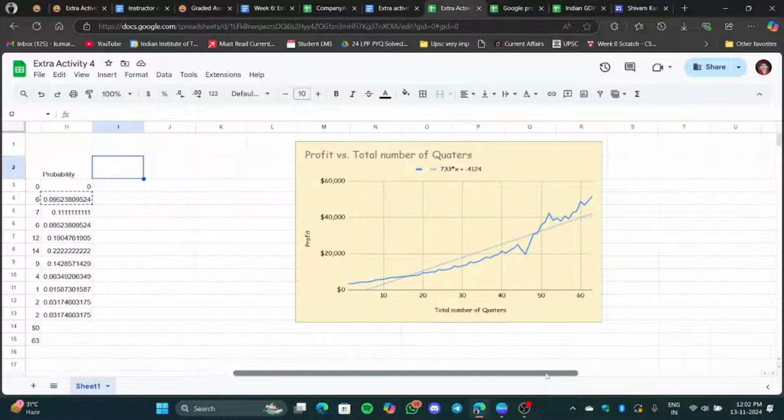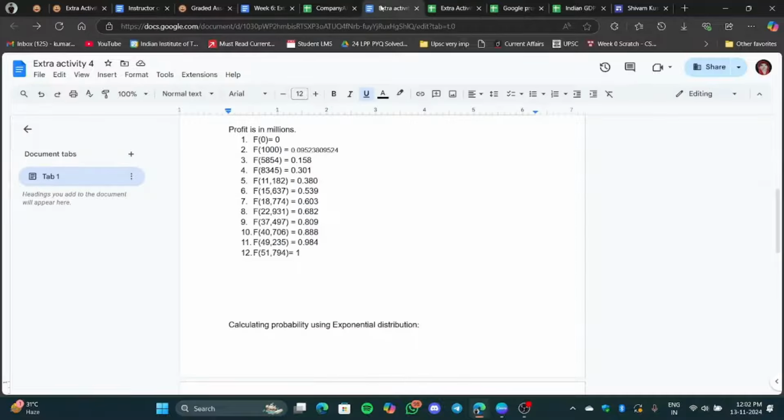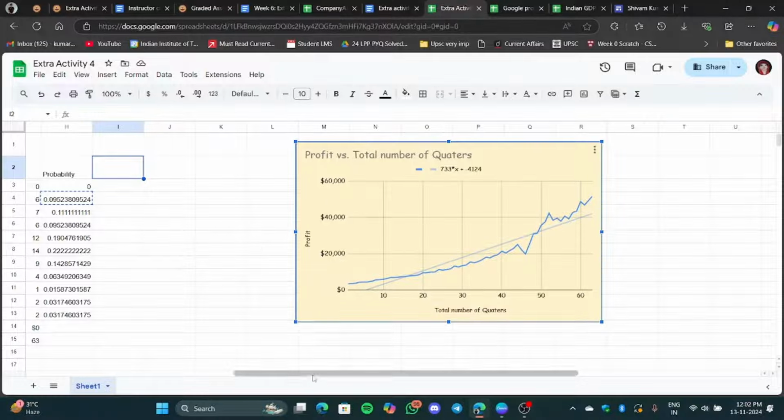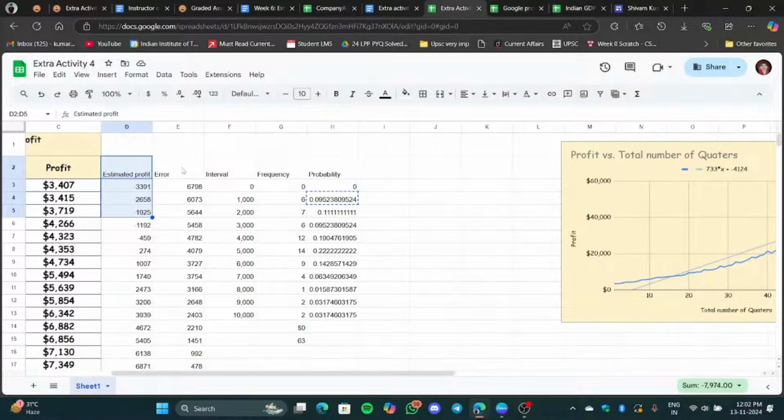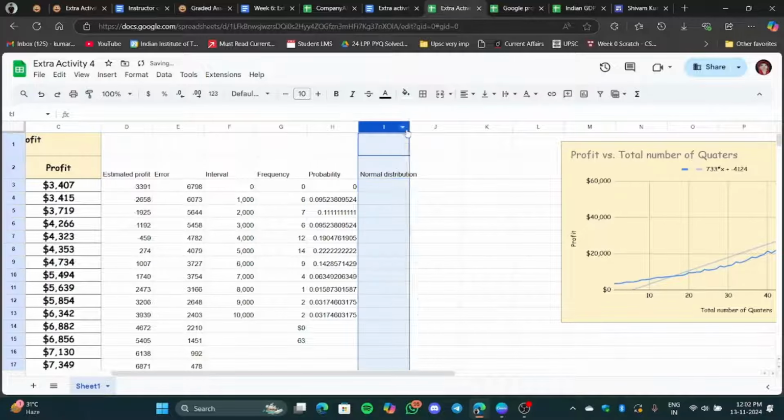If you are interested, and you want to explain how you came up with this, you can display this plot over here and explain that from here I came to know that the correlation coefficient is this one, the constant value is this, and using that I calculated the estimated profit, and from the estimated profit I calculated the error. Then I clubbed the error into intervals. From the intervals I calculated the frequency, and from frequency I calculated the probability. Okay, so now I will calculate the normal distribution.